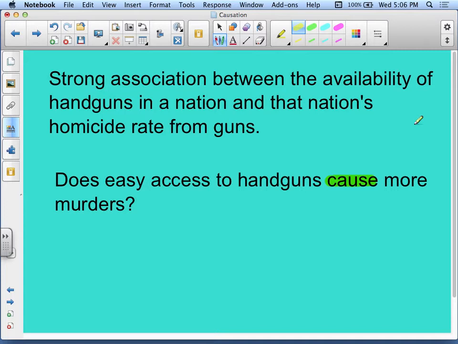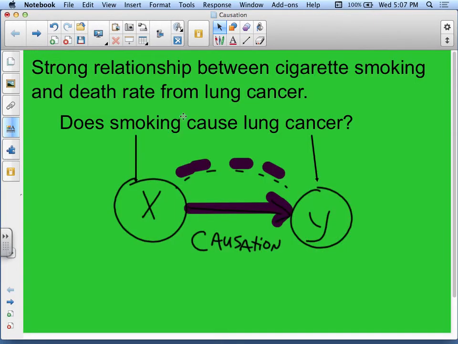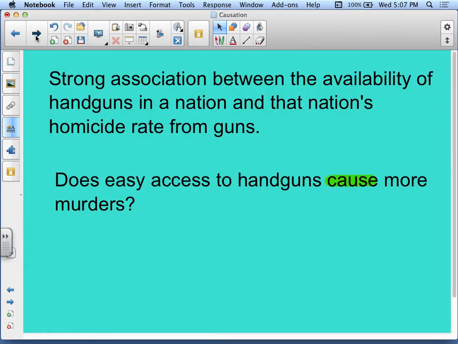You can't really say that that is the cause or that does cause. It might be a byproduct of it, but it doesn't directly cause it. All right. So that is different than the first one. It's a lot different than this first one of does smoking cause lung cancer? All right. Let's look at a different scenario.